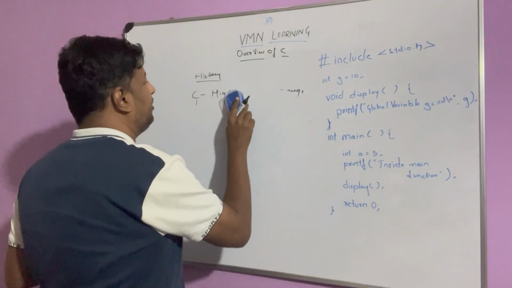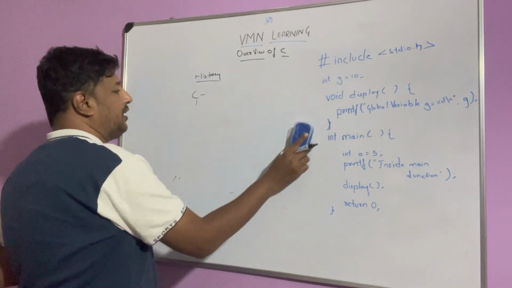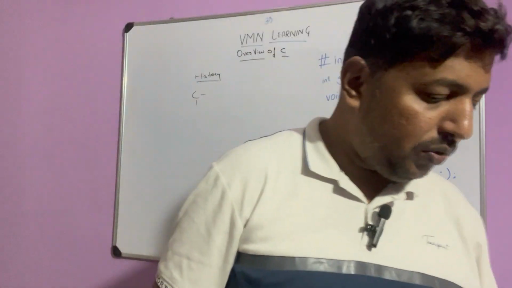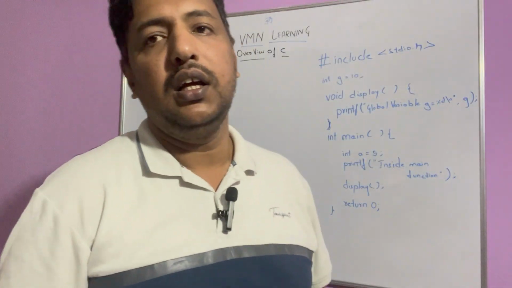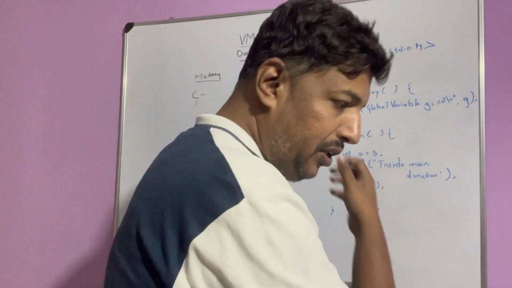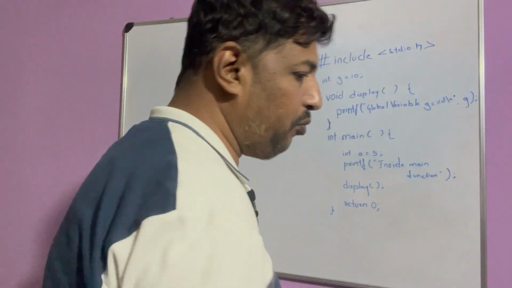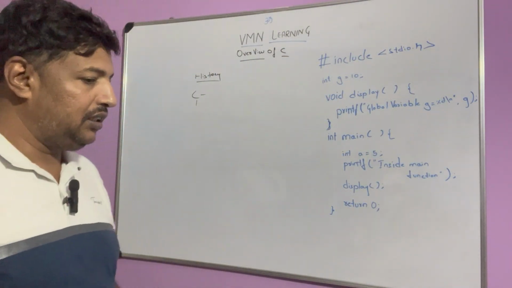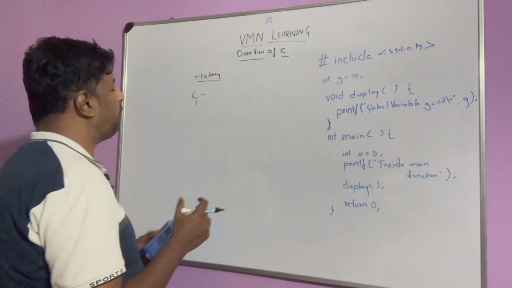C is a high level language. That's how C came about. The first iteration came into existence in a book called The C Programming Language.